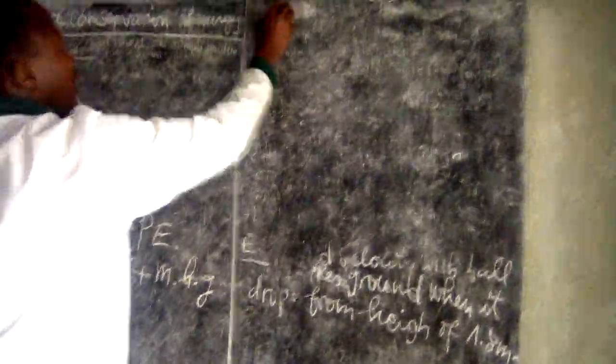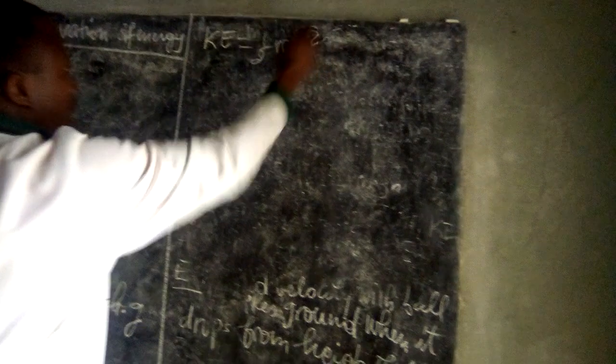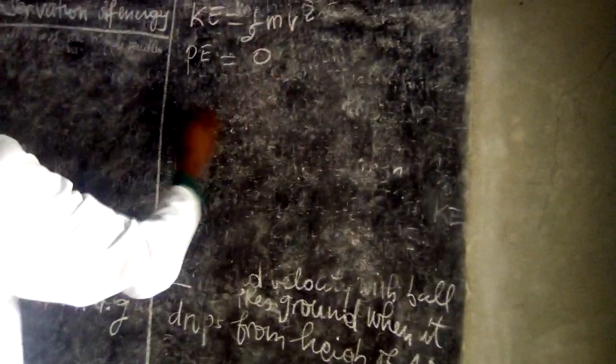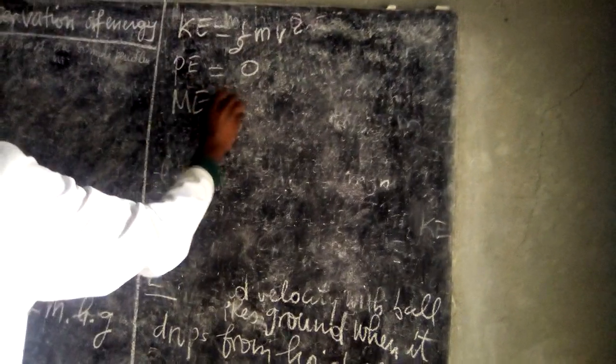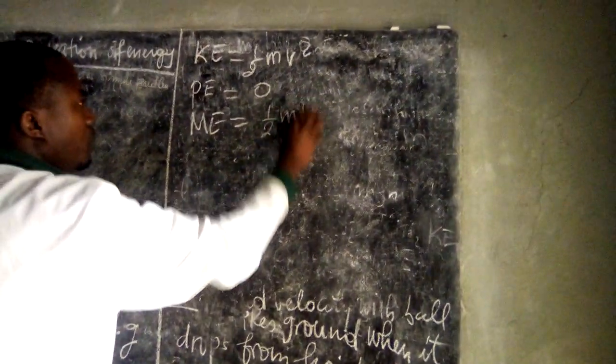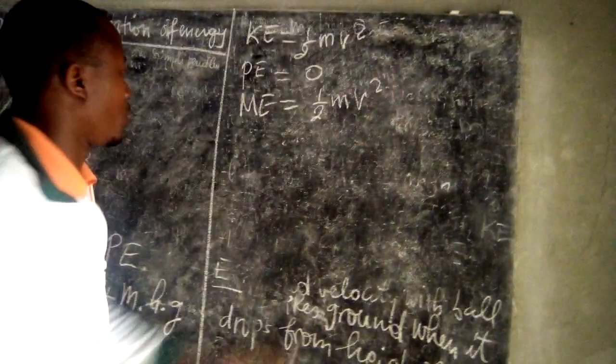If potential energy equals 0, then the mechanical energy at position number 1 will be equal to the kinetic energy, 1 over 2 mv squared.